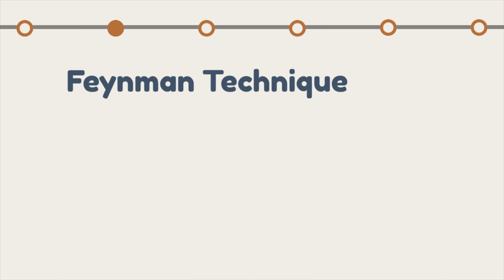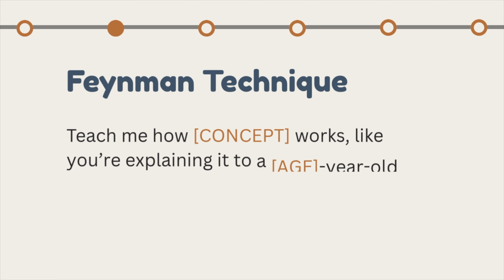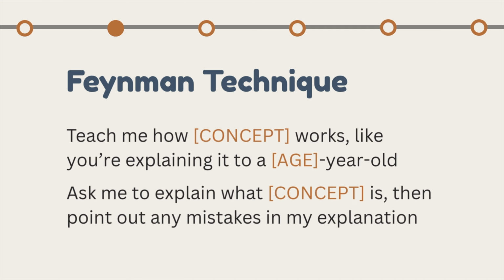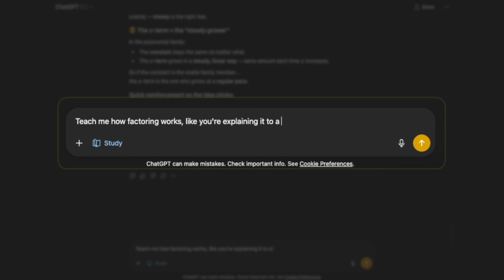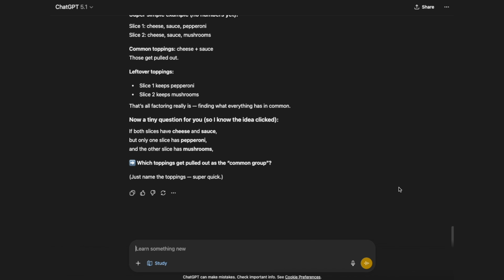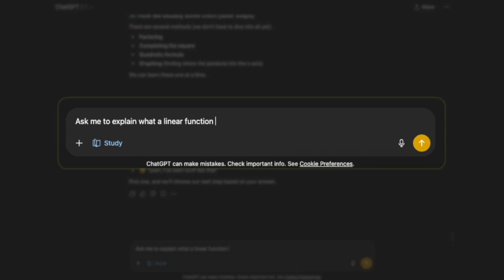The second prompt framework you could use is the Feynman technique. This framework asks ChatGPT to explain the concept simply, or more importantly, have you explain it and get feedback. It's great because it forces active learning and reflection.